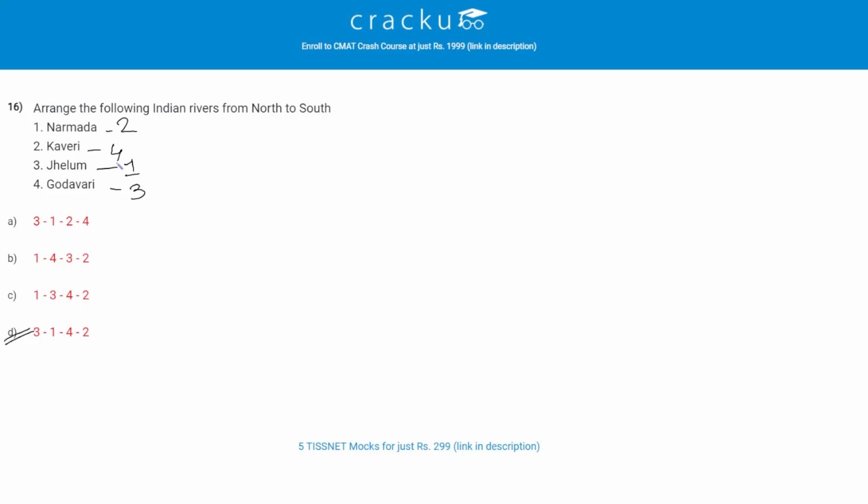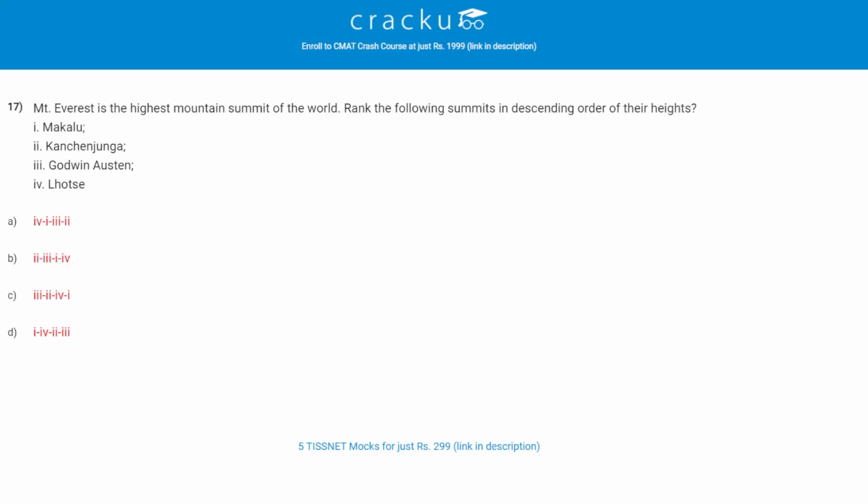Let's check the next question. Mount Everest is the highest mountain summit of the world. Rank the following summits in descending order of their heights. So the correct answer is C. That is, the first one is Godwin Austen, then Kanchenjunga, then Lhotse, and then Makalu.